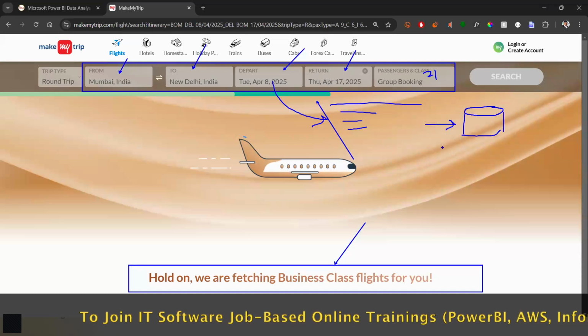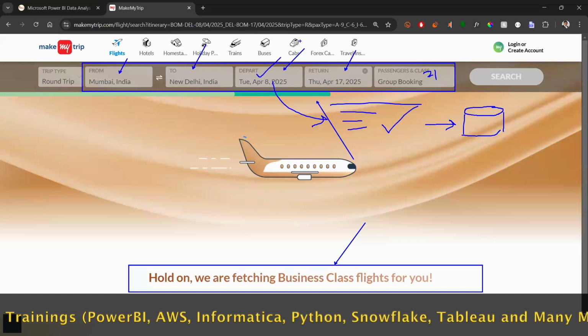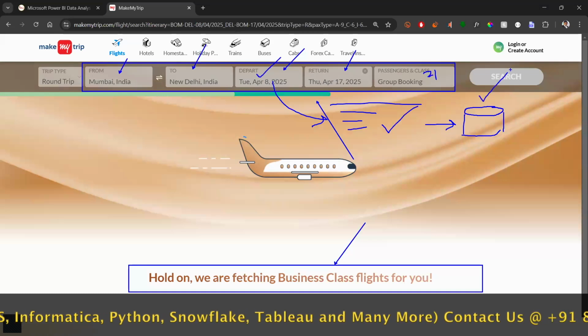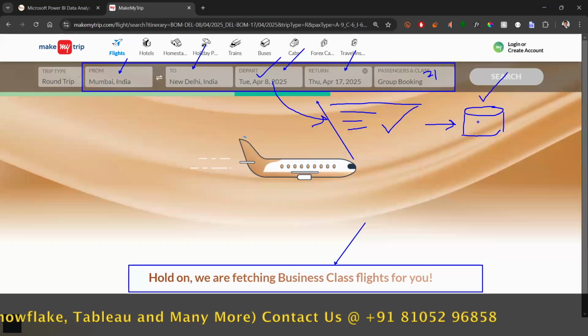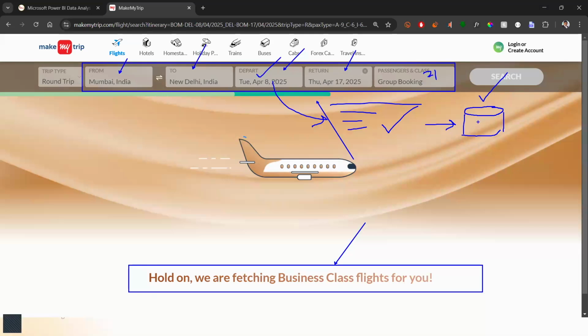So that's how I want you to understand this. It frames a query behind the scenes based on the input that we have given, and it is going to look for the details in the database, whatever database. Let's say it's going to go talk to whatever flights database that they have, or any database from which they can gather this information and give you that information, right? So that's what is happening. Based on our input, it's going to frame a query and look for the details on the database. Very good. That's the understanding that we want to have for now.